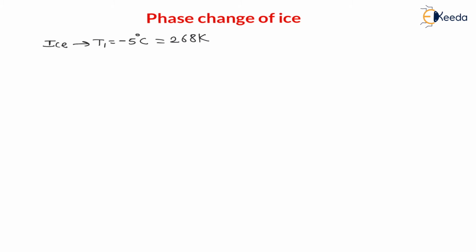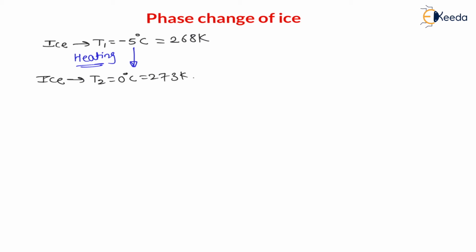If I heat, then this temperature will change. Here I am doing heating, and the heat responsible for temperature change is called sensible heat. Therefore, during this heating, the temperature will change, and first this ice will become ice at 0 degree Celsius. We will get ice at T2 is equal to 0 degree Celsius, which is nothing but 273 Kelvin, right?